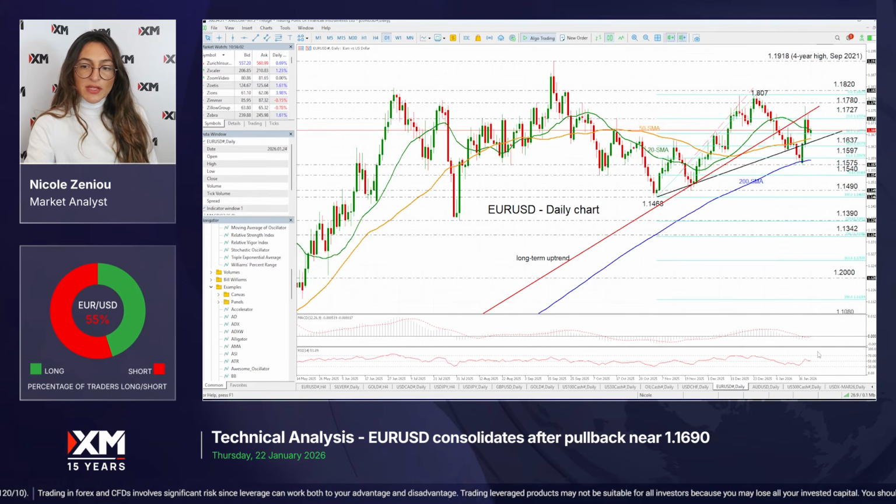1.1490. Now the momentum indicators are reflecting the slight pullback and the fading of the bullish momentum in the short term, with the MACD flatlining just below the zero line and marginally above its red signal line, and the RSI easing just at the 50 neutral threshold.